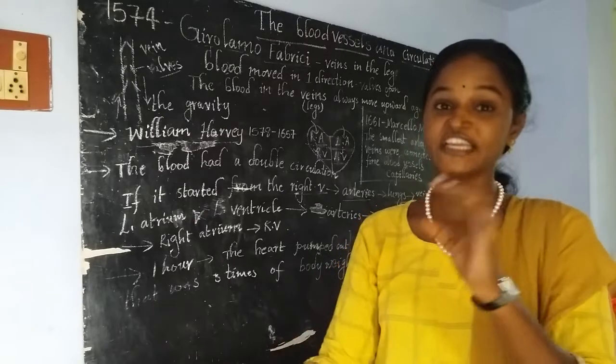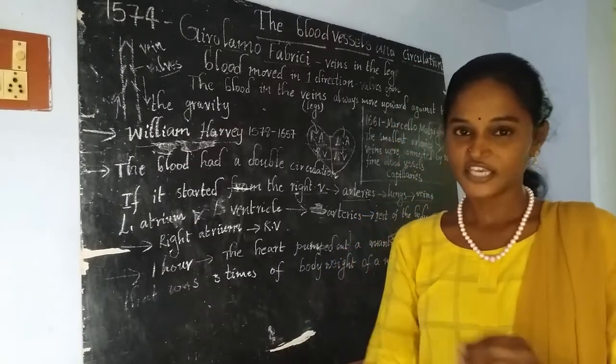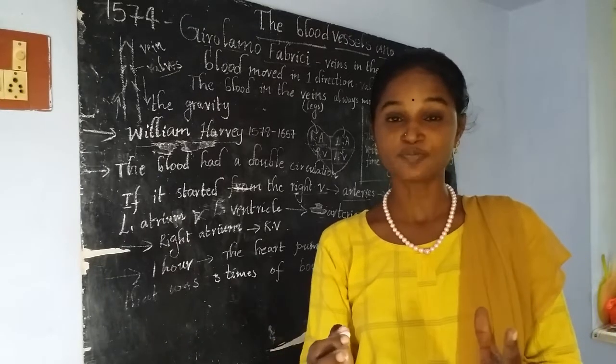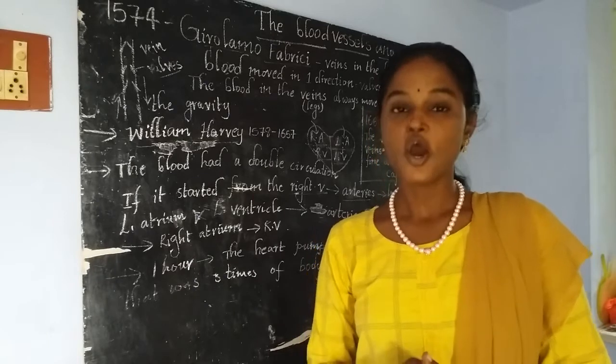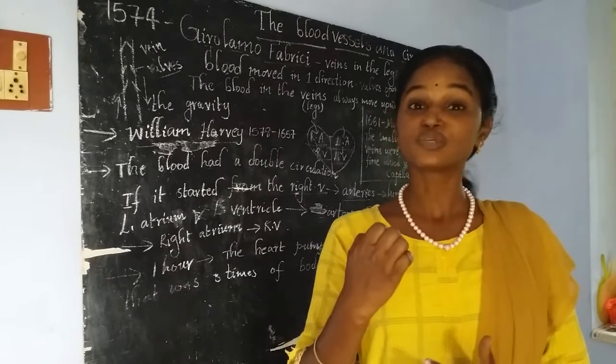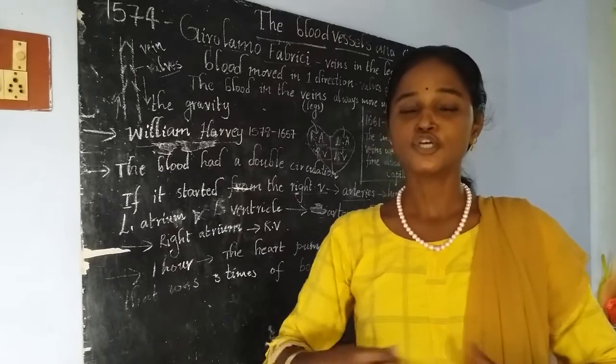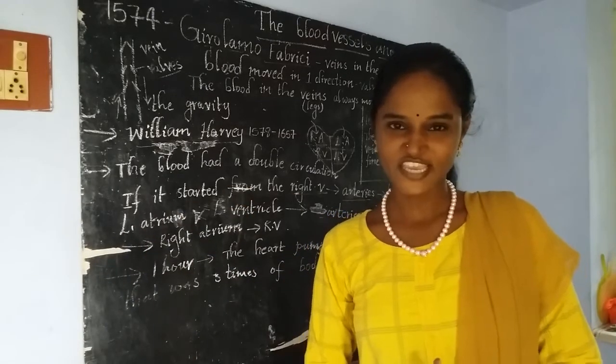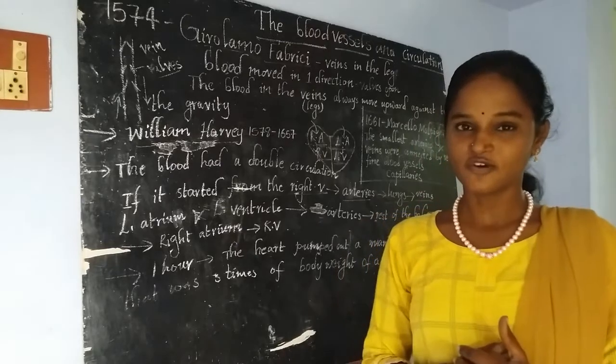Towards the heart, he found a bulge. By this experiment, he proved that arteries are capable of carrying oxygenated blood to different parts of our body.